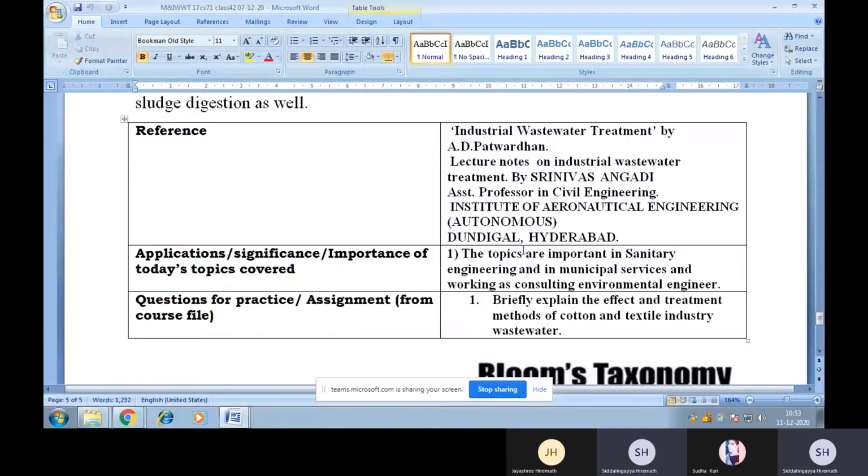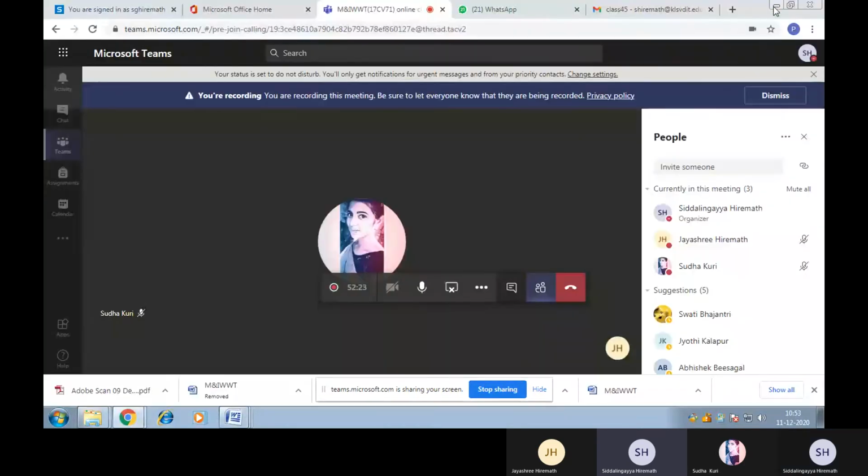Okay, so this is about the process flow chart, wastewater generation, as well as the characteristics of wastewater, disposal, treatment method, and disposal of cotton and textile mill wastes.